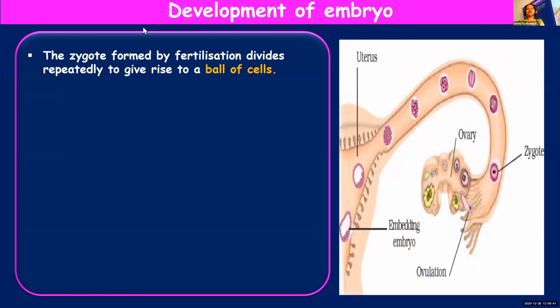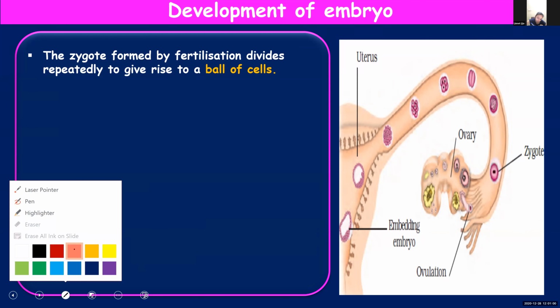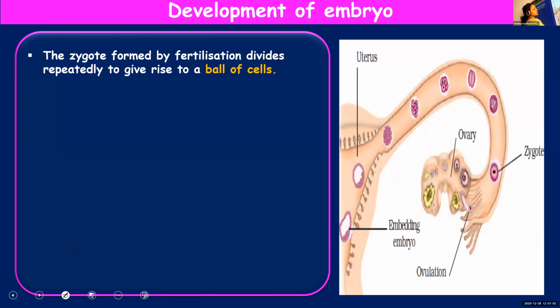The zygote is formed by fertilization. Who can tell me where does fertilization take place? In the oviduct. Very good. Fallopian tube or oviduct. And here in the picture, let me take the pen. In the picture, you can see this part is the oviduct. What you see here, this is the oviduct till here. This is the uterus.